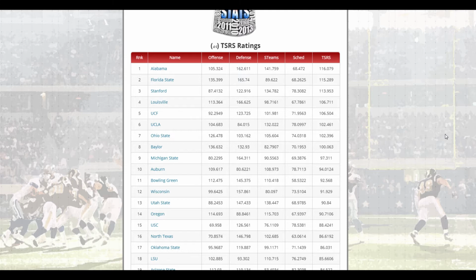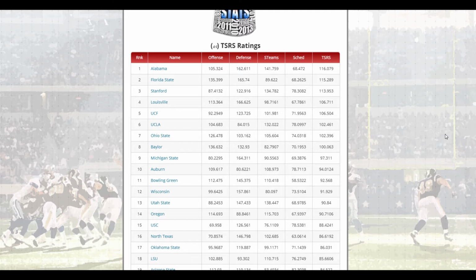So the interesting part of this is what we want to have happen every single year is we want one of the top 2 teams to play for the championships in both college and in pro. Now usually we get there. It gets very, very close. Most of the times the number 1 team is the team that's playing and winning. That's how good the TSRS ratings are.